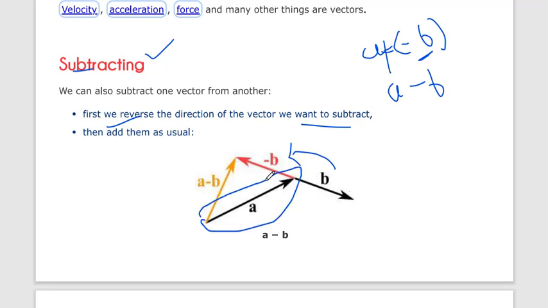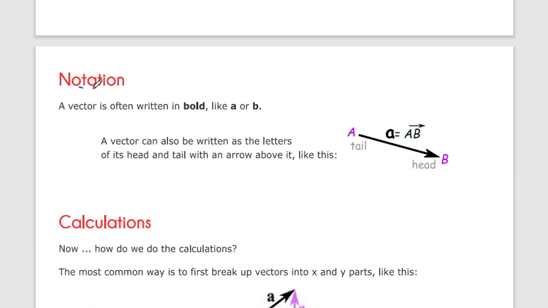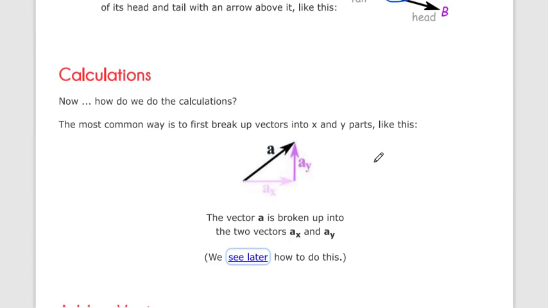Okay, sorry, this a and this minus b vector we will get, so we will get resultant as a one tail, one head a minus b. Okay, so we will reverse the subtraction. Okay, notation, how do we write a vector? A vector is often written in bold a or b like this, or a b with an arrow above. This is written as a b, a tail and b head.